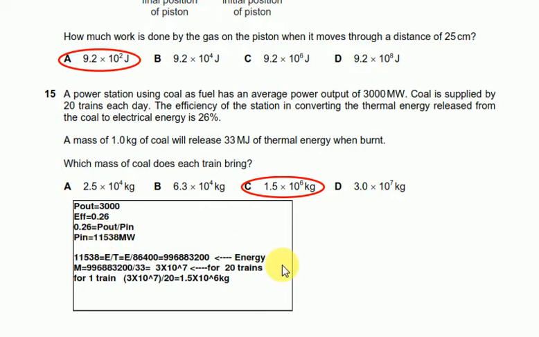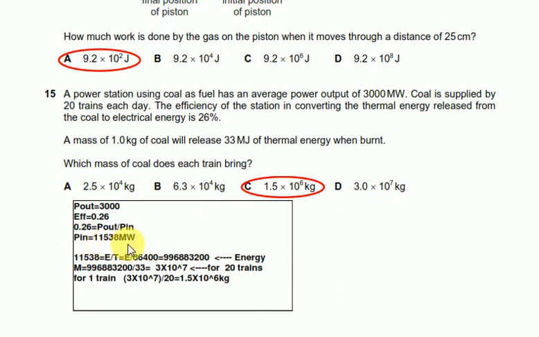You have to simply apply the formula of power output over efficiency. So you know that the power output is 3000, the efficiency is 0.26. So what we can do is find the power input. We know the efficiency, we know the power output, and the power input we get is 11538 megawatts. So just use this power input and find the energy. How to find the energy?